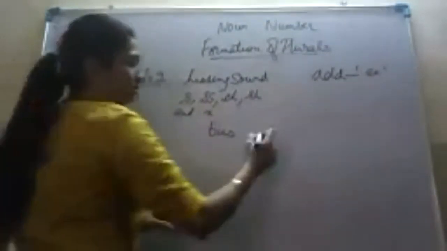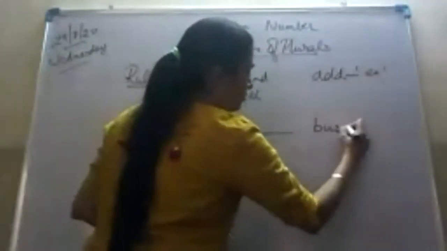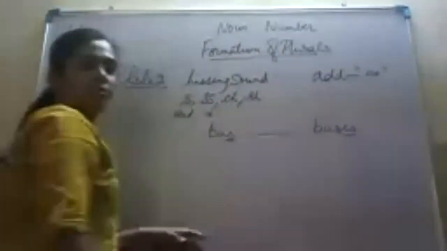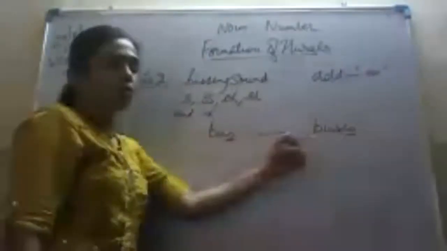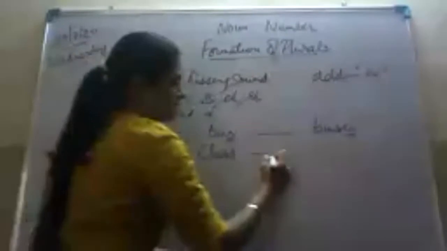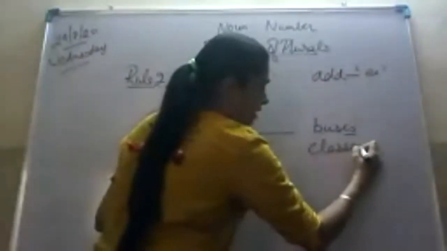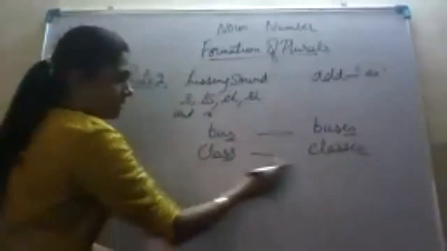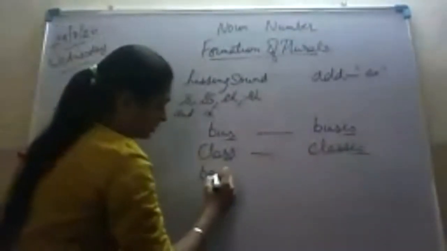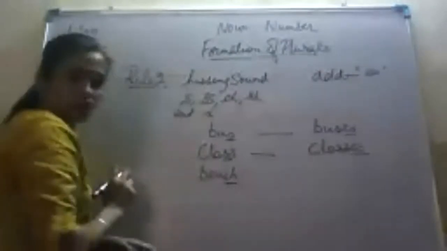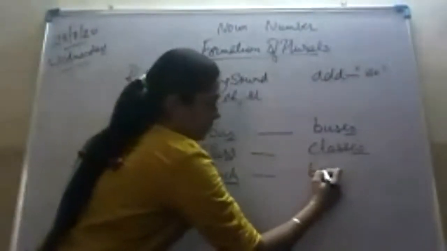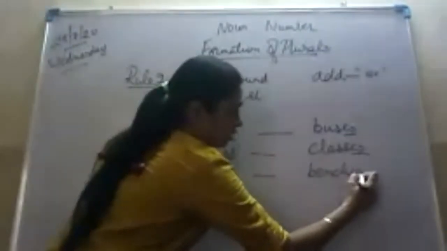Example, bus, buses. See, it's ending with S. By adding ES, we have changed it into plural. Next is class, classes, again ending with double S and ES I have added. Next, bench, ending with CH. So we will form its plural by adding ES. Benches. Is it clear?